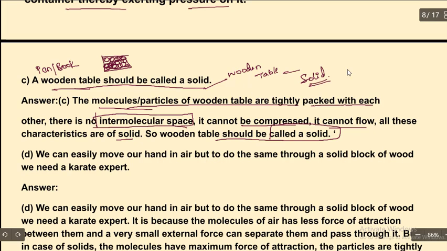Intermolecular space is the space between two particles. In solids there is no such space, as the particles are tightly packed.